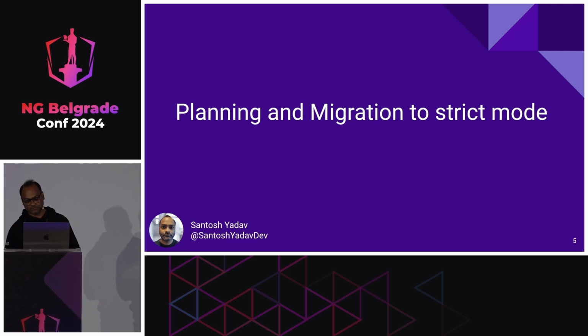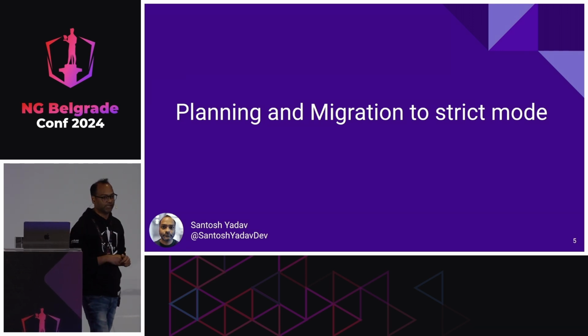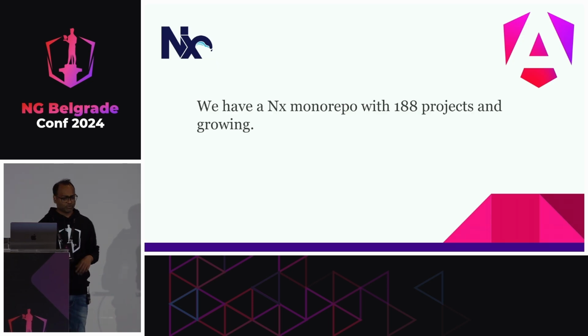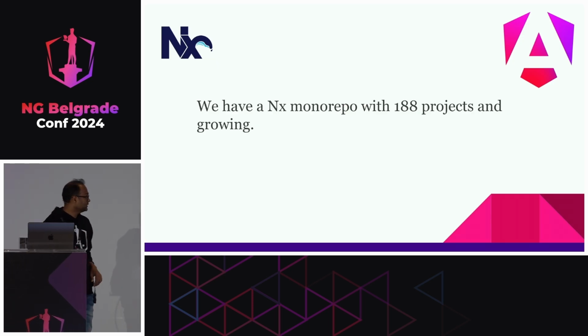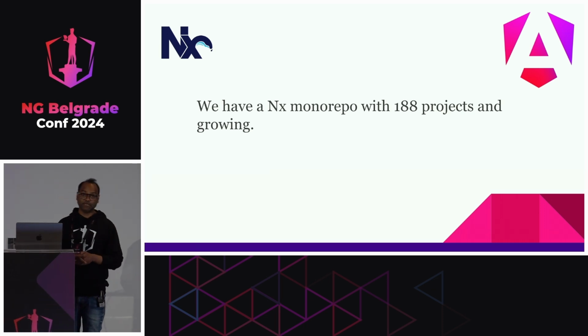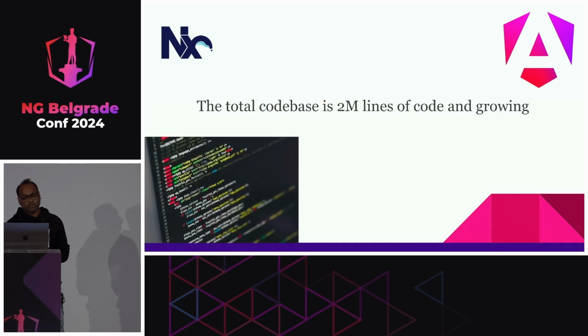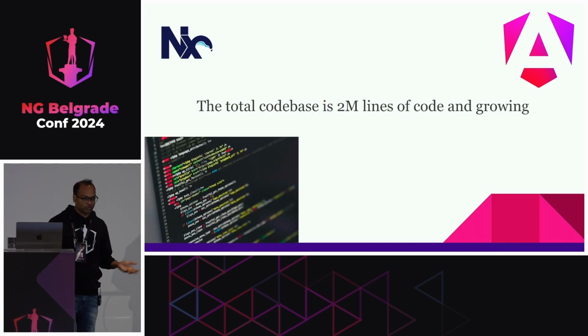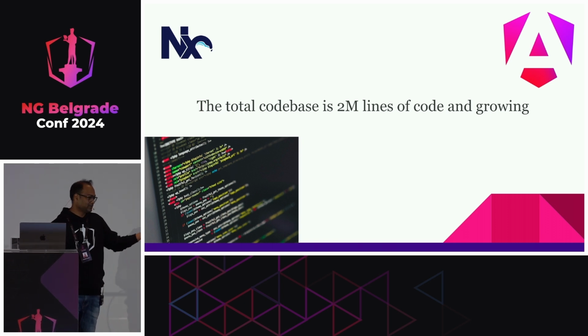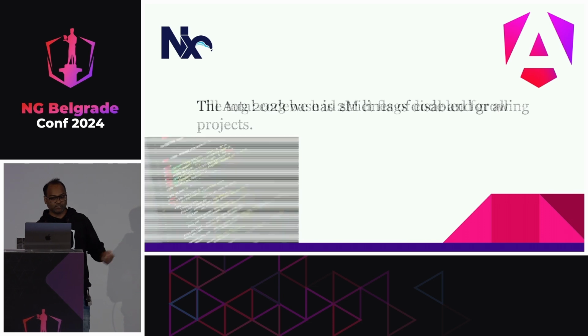Planning and migration to strict mode. This is something which I learned migrating my own monorepo, where we have close to 190 projects now, and it's growing. So it was a big pain. We had 2 million lines of code, and we wanted to adopt strict mode, as most of you might. Who doesn't want to adopt strict mode? Possibly everyone, because we can reduce errors.